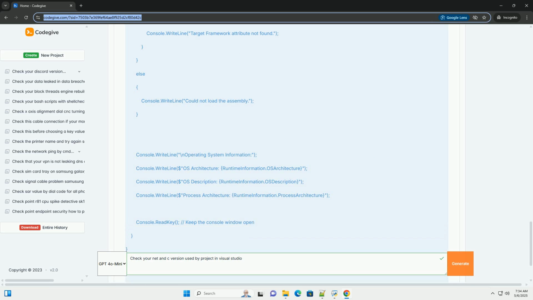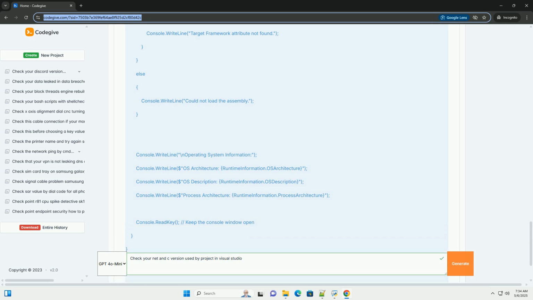3. Locate the TargetFramework or TargetFrameworks element: search for an XML element named TargetFramework, for single target projects, or TargetFrameworks, for multi-targeting projects. 4. Read the value: the value inside the tag indicates the .NET version. Example, or for multi-targeting. 5. Reload the project: after examining or modifying the project file, right-click on the project in Solution Explorer and select Reload Project.